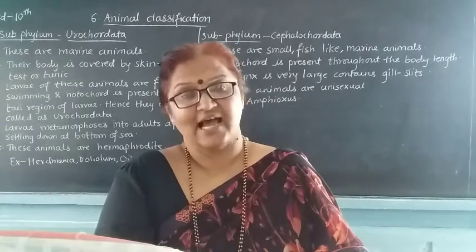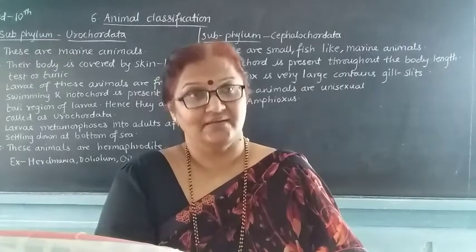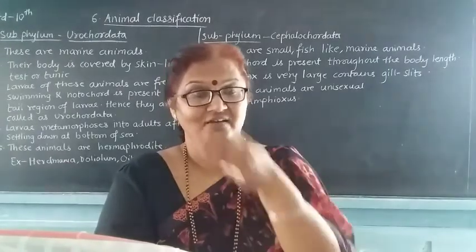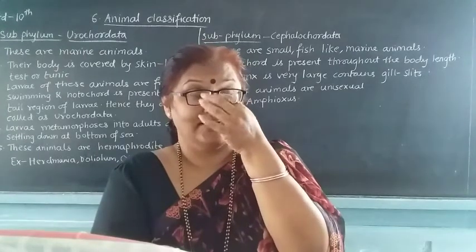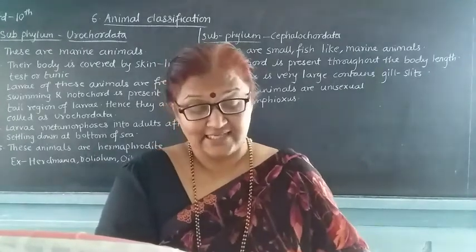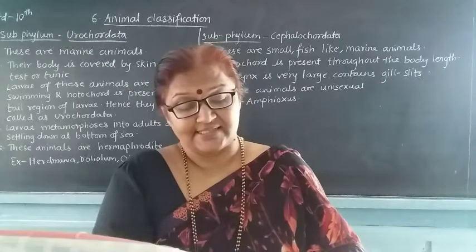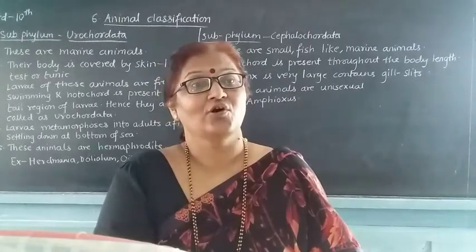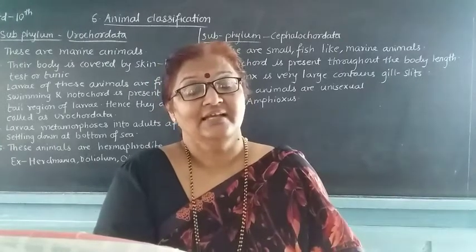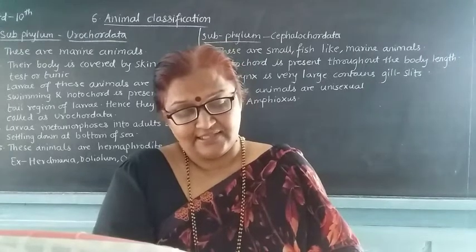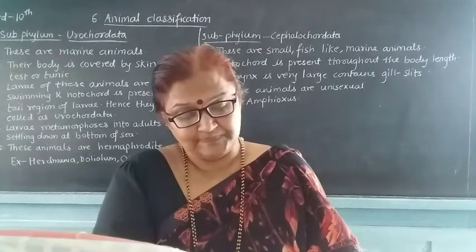Next comes the class Aves. All the birds which are in an aerial movement all belong to the class Aves. These vertebrates are completely adapted for aerial life. Then these are warm-blooded.